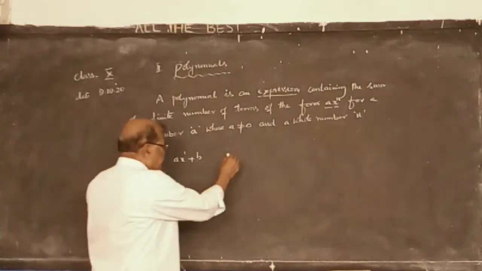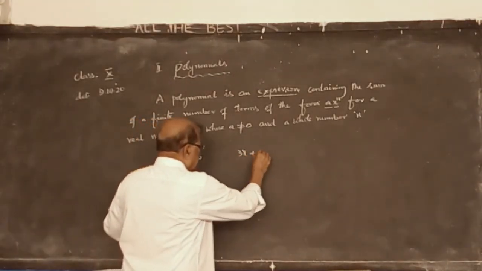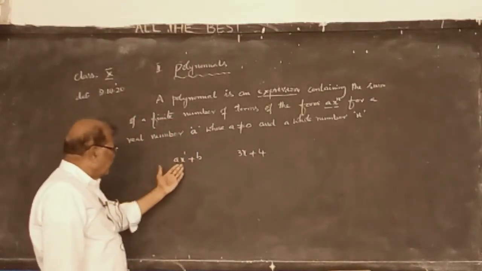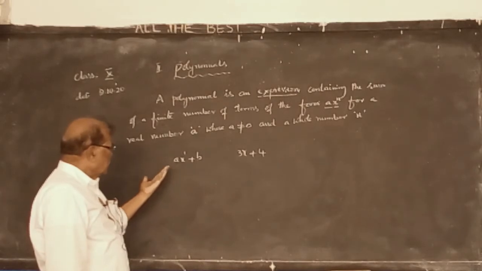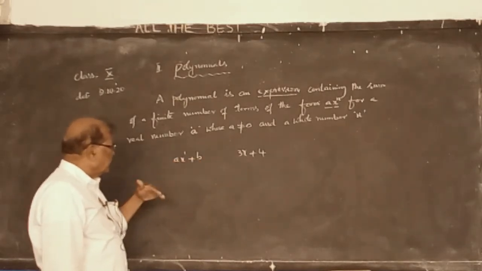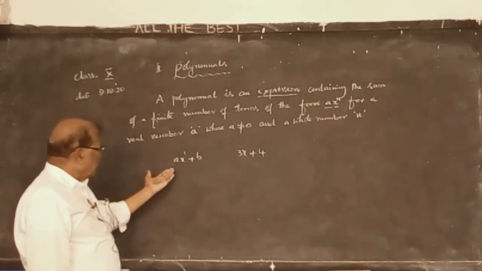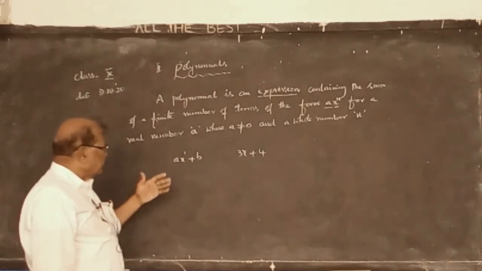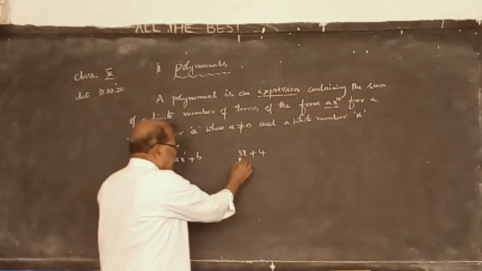Now you observe this. 3x plus 4. You can substitute any value for a and b. We don't know the value of a and b. It may be 7x plus 5, or it may be 100x plus 30, like this. 3x plus 4 is a polynomial.